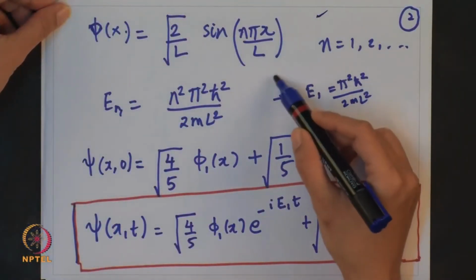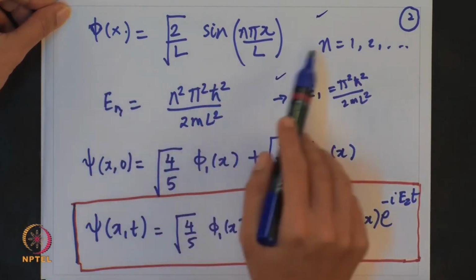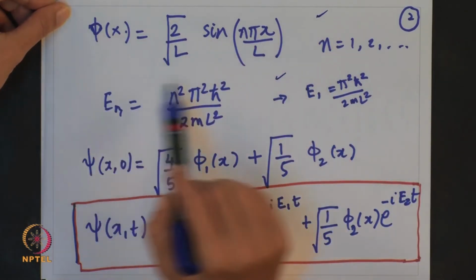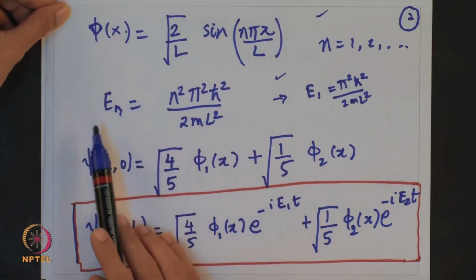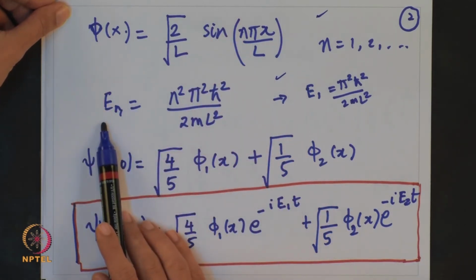For a particle in a one dimensional box, you always need to remember that the normalized wave function is given by the expression which I have shown you before, that is this one and this one. So, the normalized wave function, or the solution for a particle in a one dimensional box, is given by this, and the corresponding energy eigenvalue En is given by this expression.